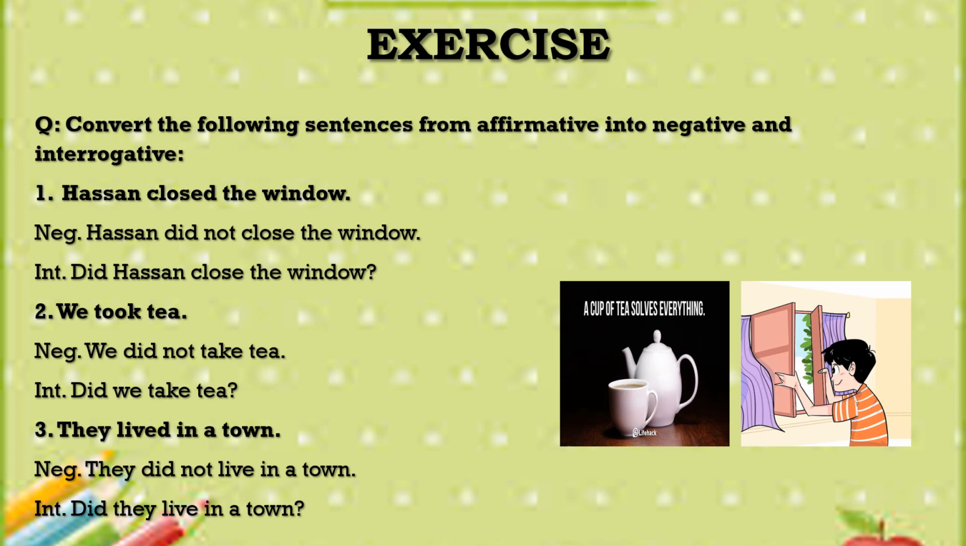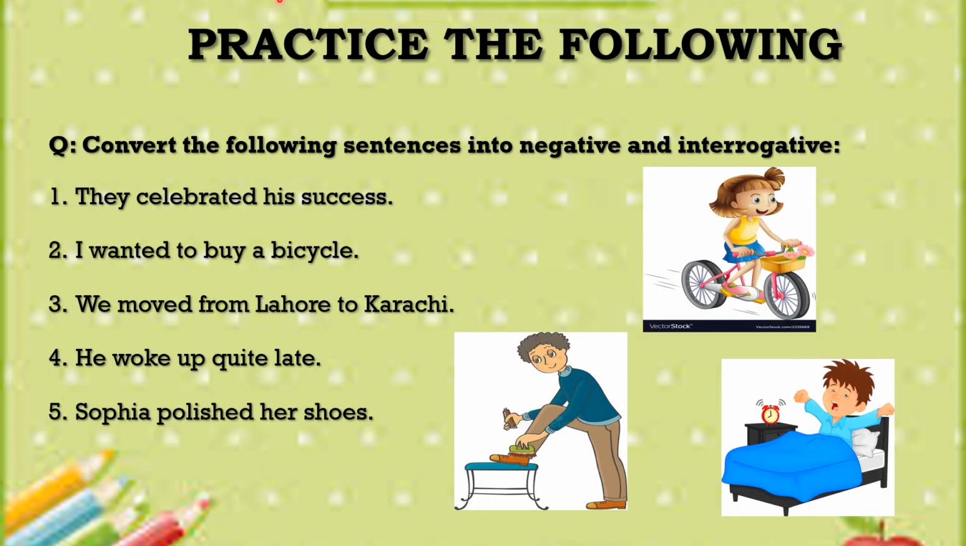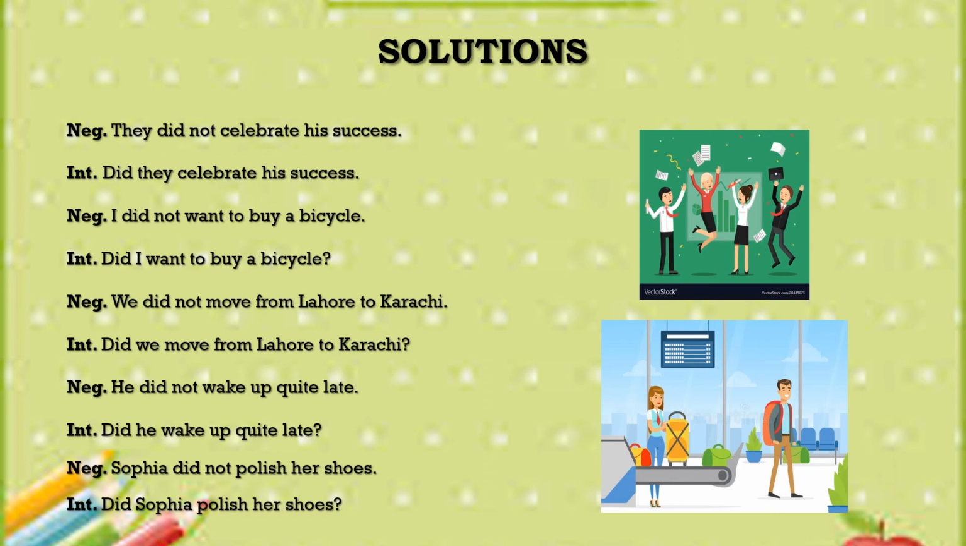So let's move on. Now you need to practice the following. Here are the sentences from 1 to 5. These are the affirmative sentences of past indefinite tense. I would like you people to convert them into the negative and interrogative forms for your practice so that you may have a good idea and clear concept of how you should write the correct sentences. Now these are the solutions of those 5 sentences which I have shown to you earlier. You can match your answers from there when you have done your work.